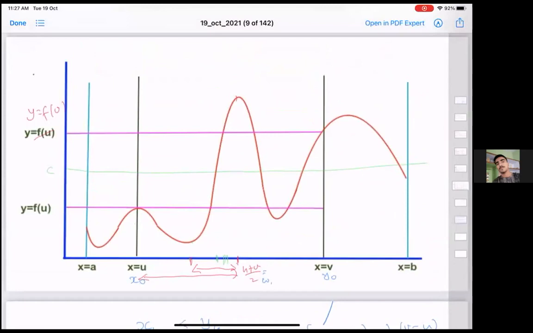Sir, could you please tell this part again? And this xk is less than yk. Yeah. So firstly, x0 is less than y0, right? This is the case I am taking. Sorry, u is less than v and x0 is u, y0 is v. At v it is above, at u it is below. So f of x0 is less than c and c is less than f of y0. Then you take the midpoint of x0, y0, call it w1. Now, it is either above c or less than or equal to c.